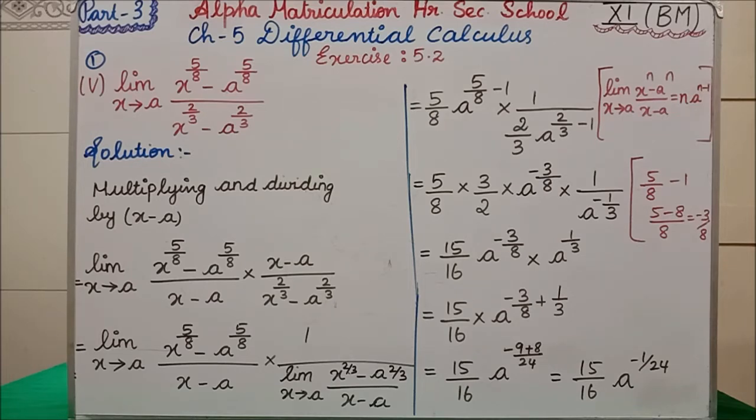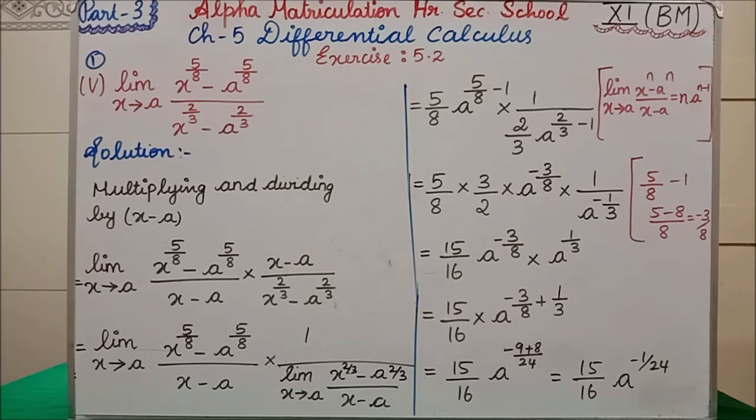Okay, some important results in limits. I have written certain 7 to 8 formulas. So based on that formula, what does that mean? You see here, limit x tends to a, (x^n - a^n) divided by (x - a). In this form, if you are having the question, we can write it as n into a^(n-1). Clear? n into a^(n-1).